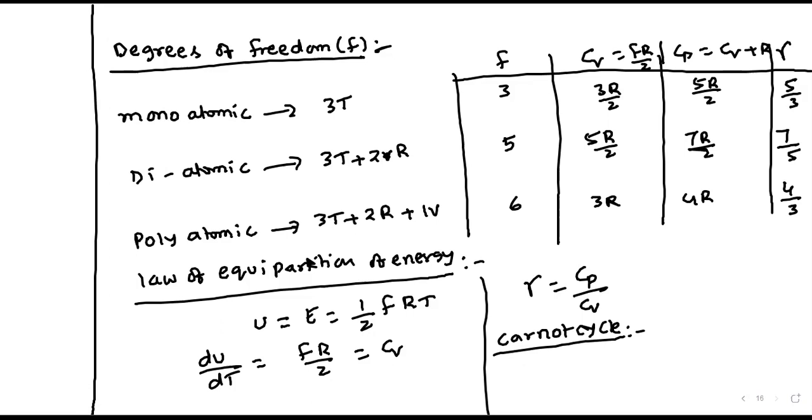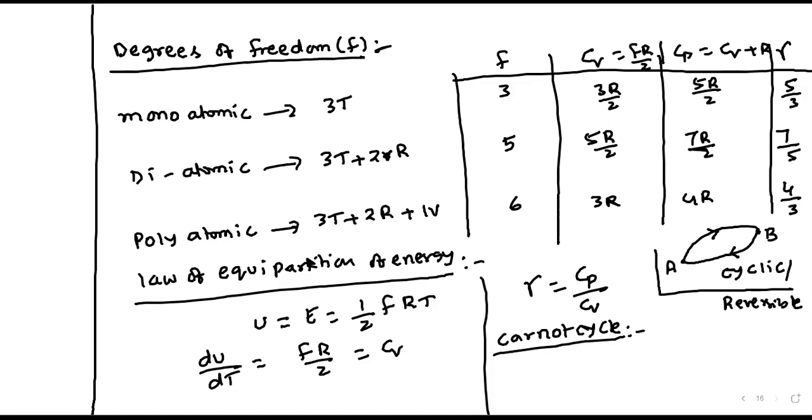Let us consider a substance whose state starts from A and finally reaches point B. That is, the state of the substance changes from A to B. Suppose after some time, the substance changes its state from B to A again.